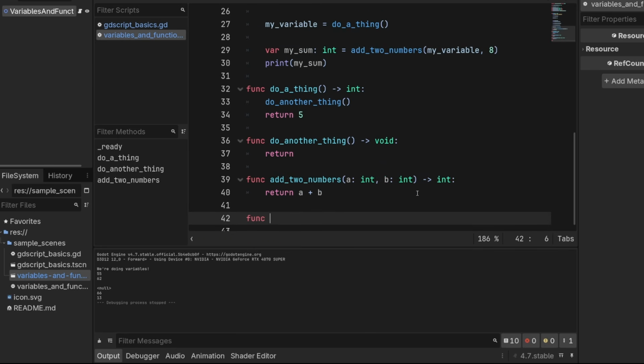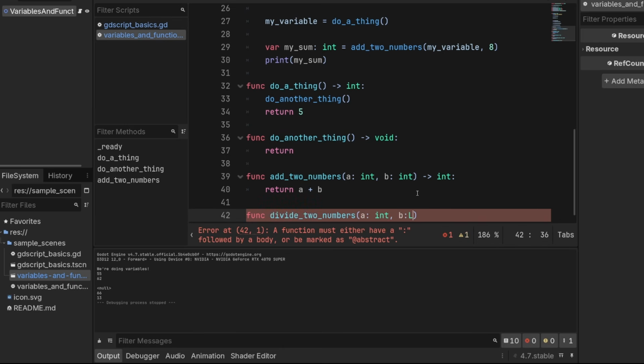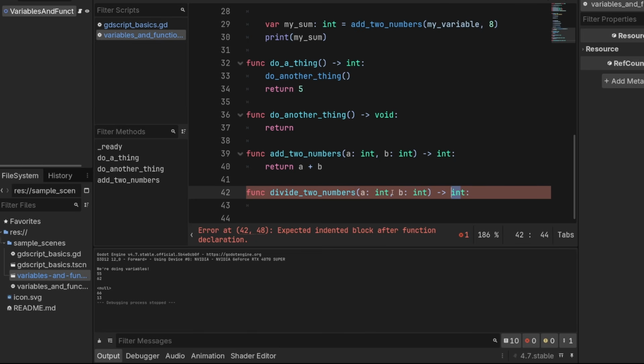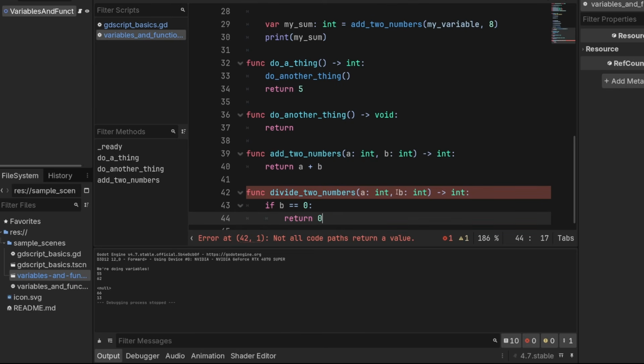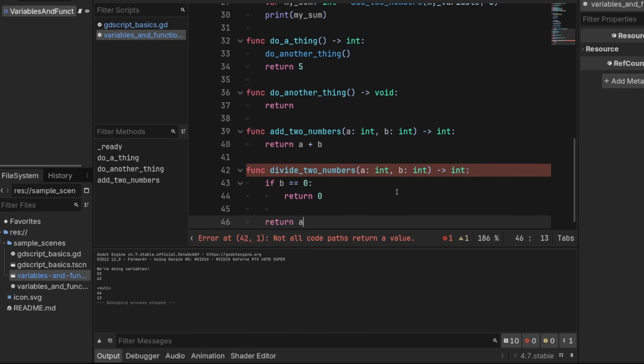So you could have a function that is going to divide things, and it can check if something is 0 and then return some default otherwise. So we'll say divide two numbers, a int and b int, returns an int. This is going to act a little weird for you because integer division will only return integers, but we'll ignore that for now. But one important thing is that b might be 0 and you can't divide by 0. So we can do something like if b equals 0, we can return, I don't know, 0, which is not really correct math. And otherwise return a divided by b.